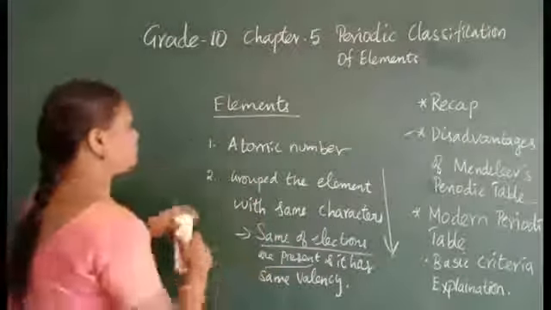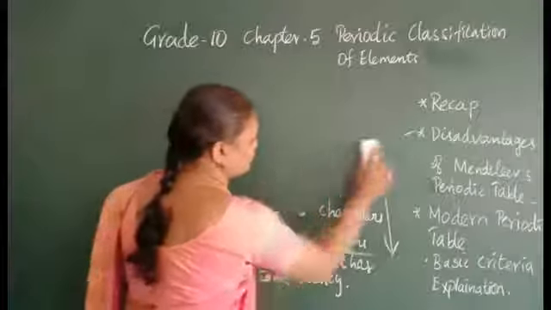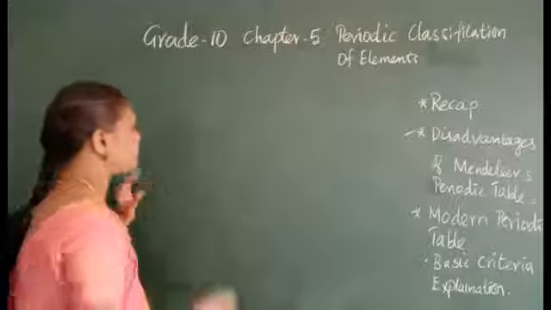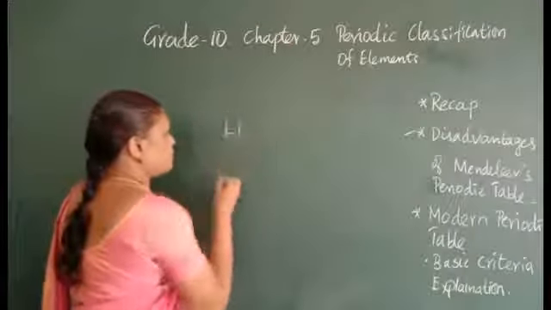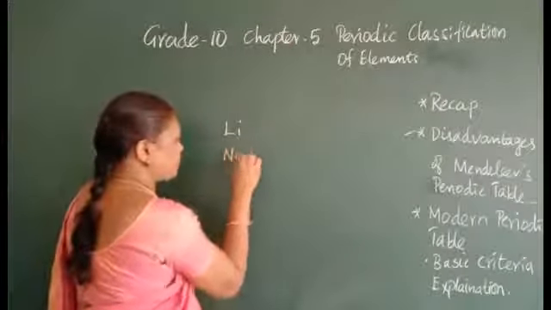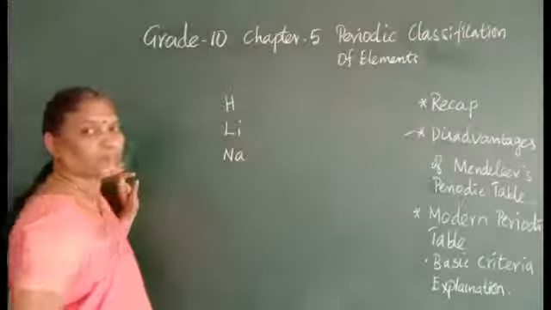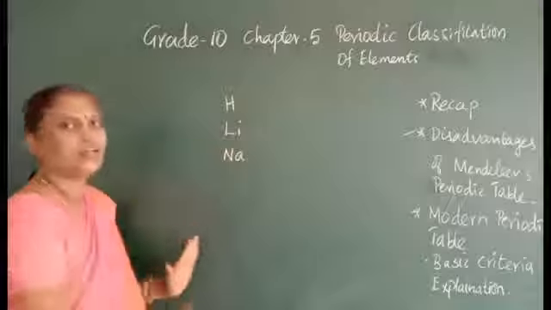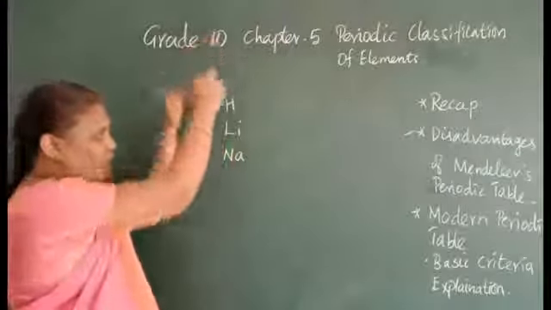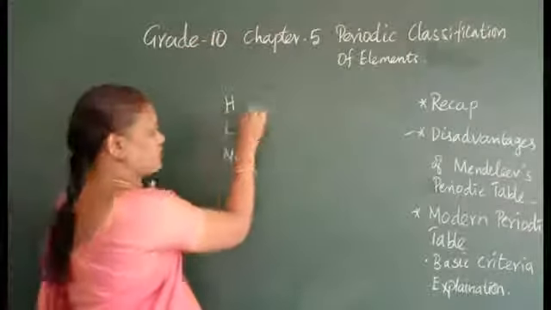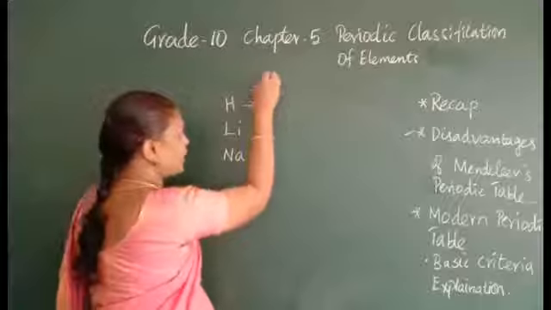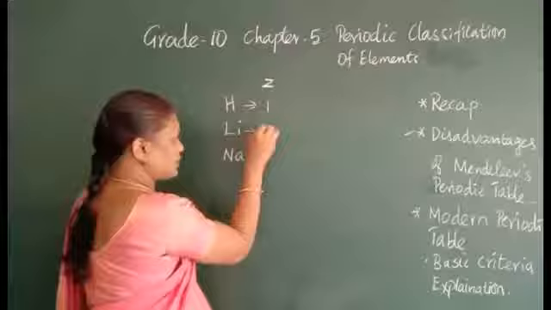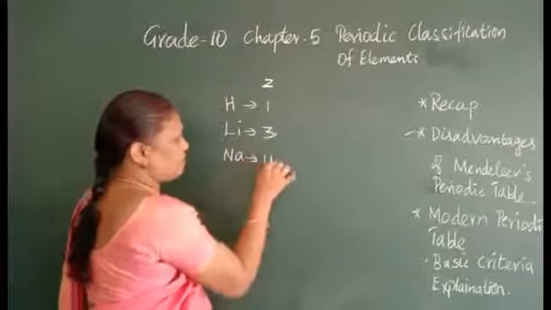For example, lithium and sodium. He has placed them, and hydrogen. Hydrogen, lithium, sodium. He has grouped them in the first group. Group means from the top to bottom. So, for example, atomic number is represented by Z. Atomic number is 1, here 3, here it is 11.